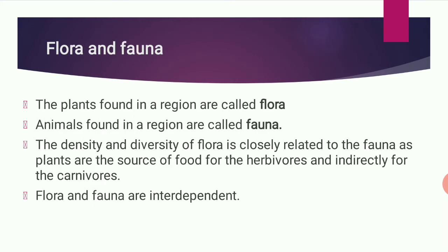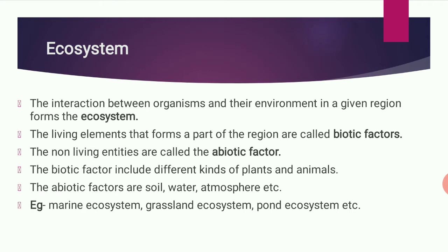In the abiotic factor, water is a non-living thing. The soil present at the beds of the river or ocean comes under abiotic factor. So examples of ecosystem are marine, grassland and pond ecosystems.